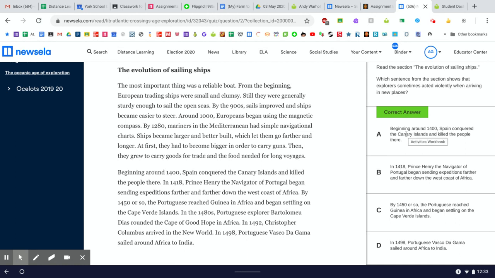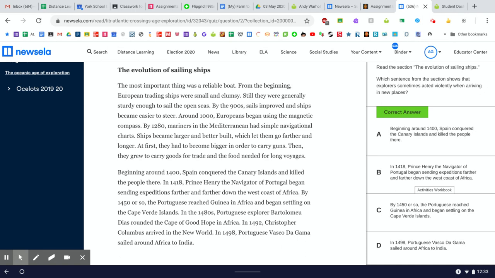A says beginning around 1400, Spain conquered the Canary Islands and killed people there. Well, hey, that shows that people acted violently, right? You can't kill people without being violent. Let's just check the other answers. In 1418, Prince Henry the Navigator of Portugal began sending expeditions farther and farther down the west coast of Africa.